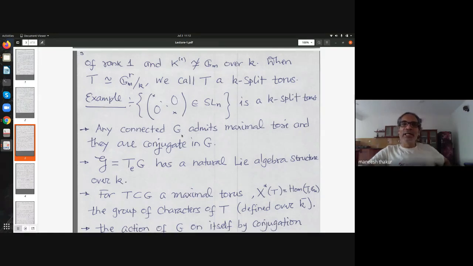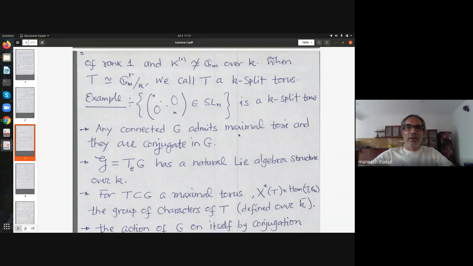And any algebraic group, in fact, this connectedness is not really needed here, any algebraic group admits tori always. We allow the trivial subgroup to be a torus of dimension 0. So there are maximal tori always. They may be trivial. For example, unipotent groups do not have any non-trivial tori.